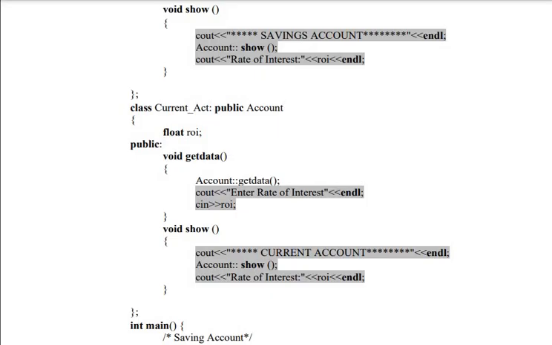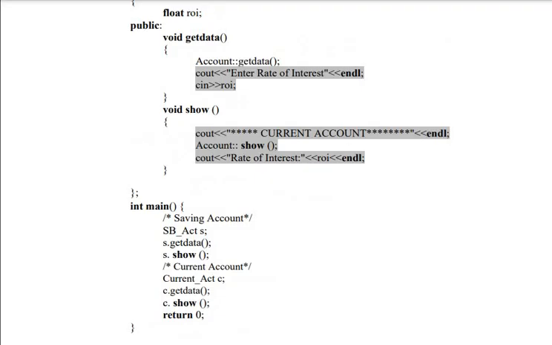And look at the way the base class functions are called. As usual, class name, scope resolution operator and member function. As I have two derived classes, I need to create an object for each derived class. One is the SB account, another one is the current account. I need to create two objects.